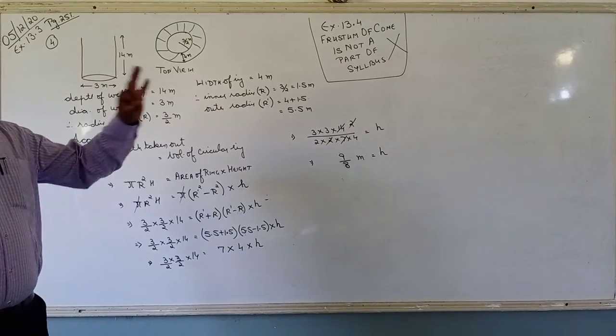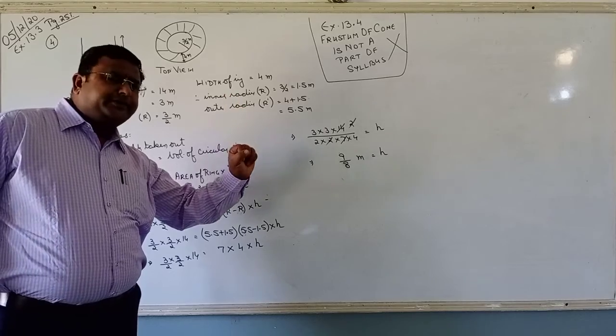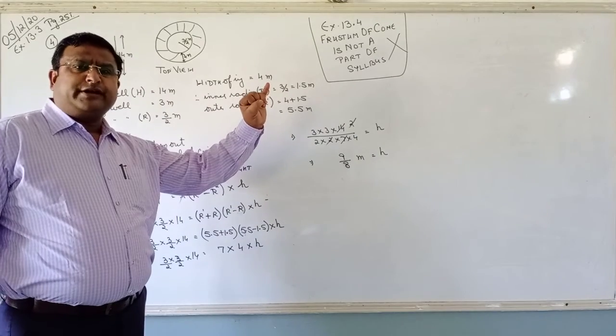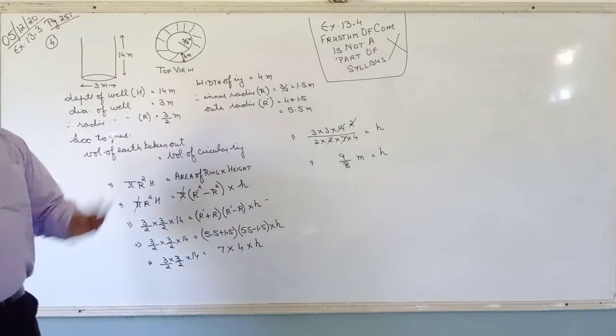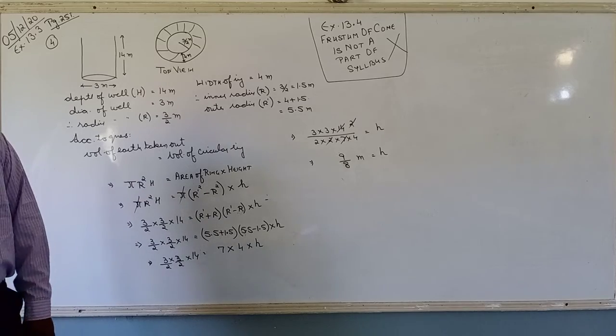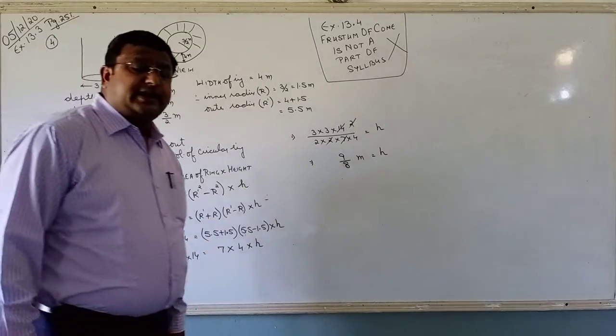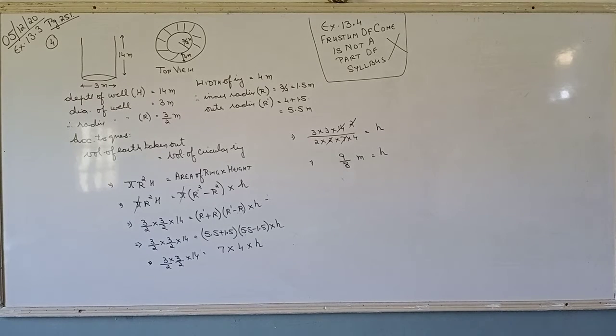Clear? So only 3 exercises are there in your syllabus. Exercise 13.1, 13.2, 13.3. Surface area of combination. Second, volume of combination of solids. And third, interconversion of solids. So these are the 3 exercises that you have to do from this chapter. Please practice the examples of this chapter. They are very, very important.